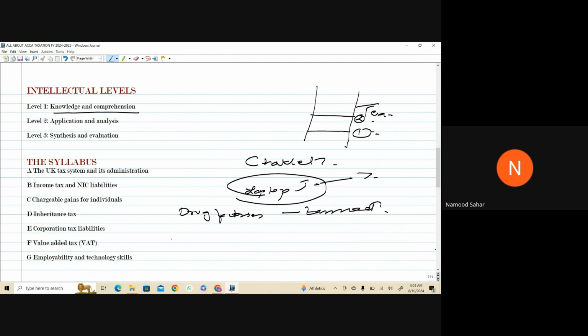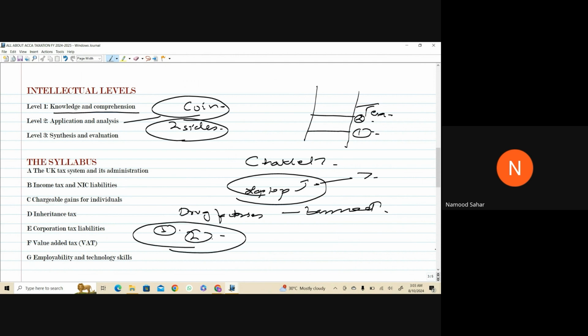Both can be right and both can be wrong. How can they be? Let me tell you. Analysis is basically like a coin which has two sides, and you are supposed to look at both sides. That's a good analysis. If you just see one side, it's incomplete analysis. Drug factories should be banned. The first one says yes. Why? Because health issues would be much fewer, as people will stop the consumption, and it's a demerit good, that's why it should be banned. Okay, two points we have in favor of this topic.